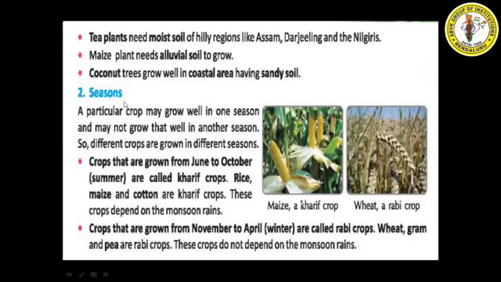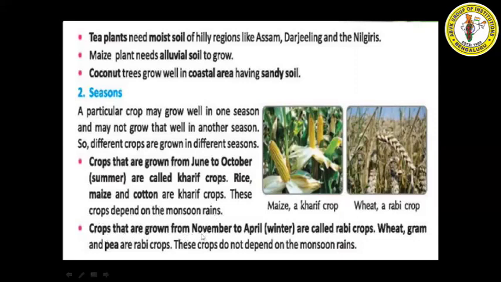Next we have season. How will seasons affect? A particular crop may grow well in one season and may not grow in another season. So different crops are grown in different seasons. Yes or no? All the crops cannot be grown in all the regions and all the seasons. Understood? So crops that are grown from June to October, that is in the summer season, are called kharif crops. Example, rice, maize and cotton. These are nothing but kharif crops. These crops depend on the monsoon rains.